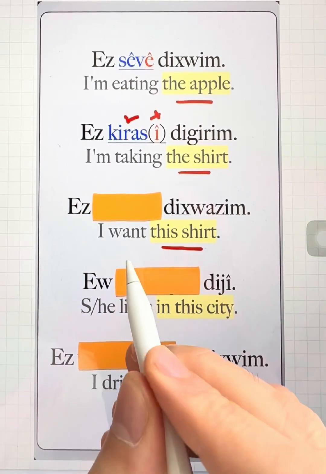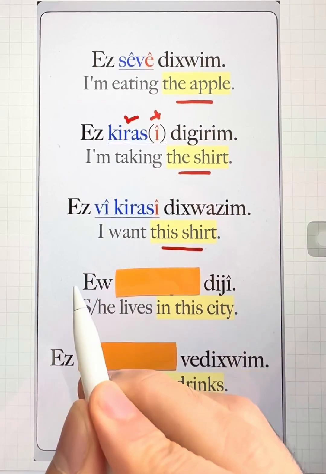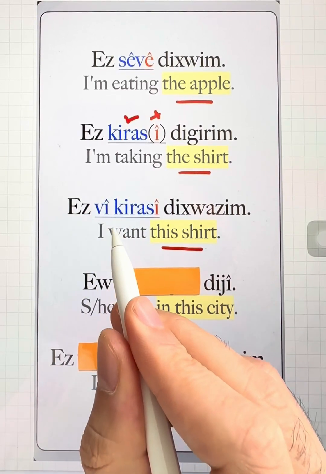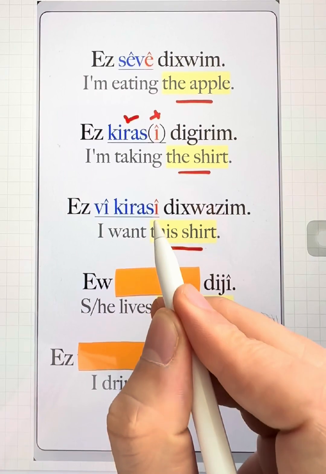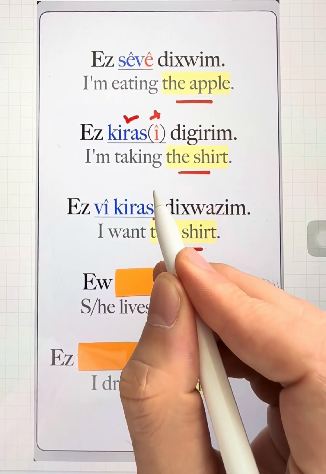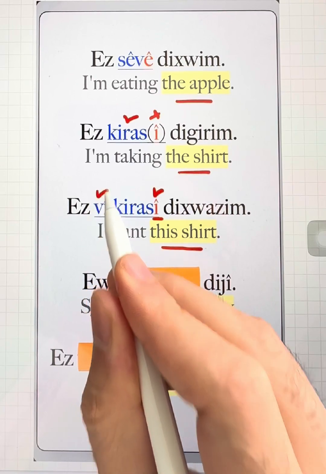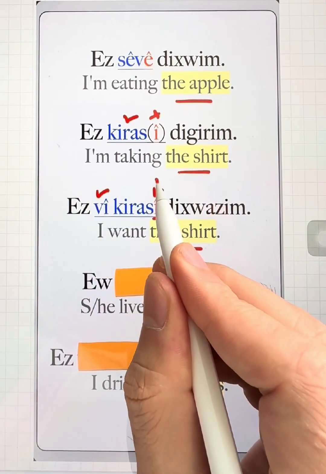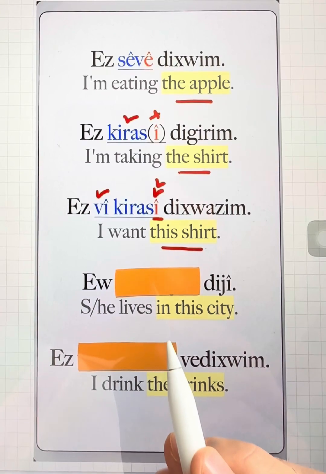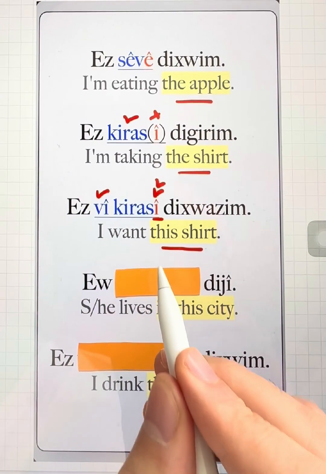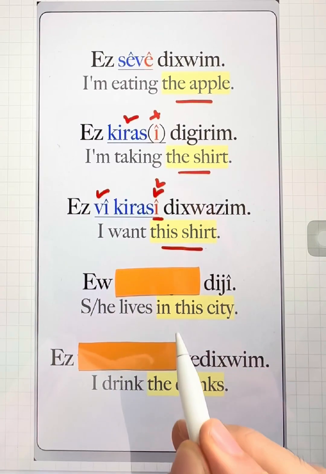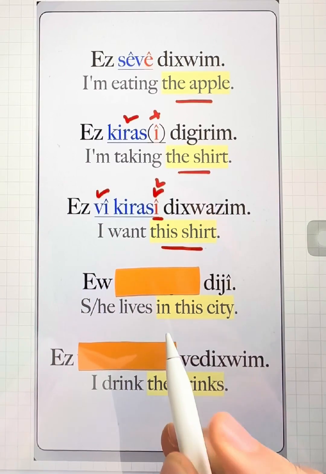This shirt. Vi grassi. Ez vi grassi dkhwazim. And this one is our masculine suffix. When we use demonstrative adjectives, we use the masculine suffixes, masculine object suffixes. I want this shirt in this city.